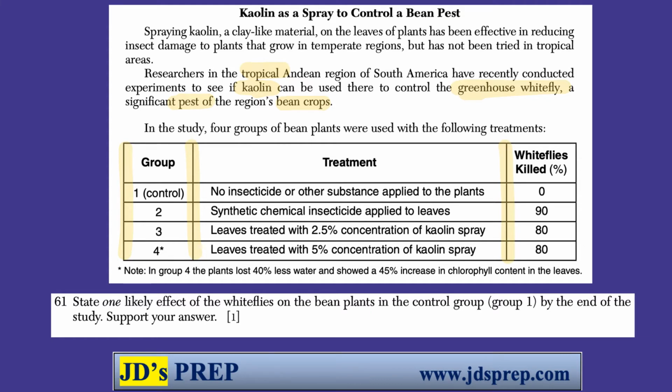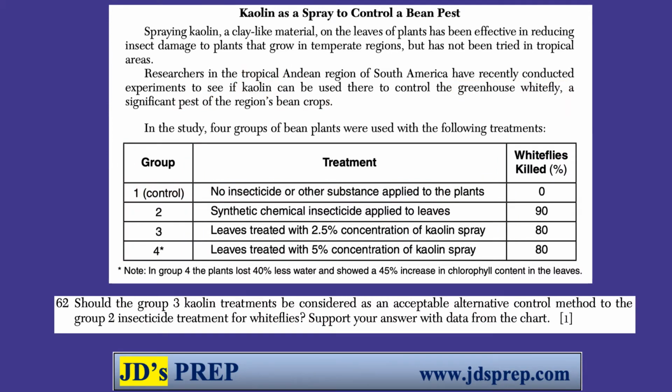whiteflies killed. Our first question asks us one likely effect of the whiteflies on the bean plants in control group, group 1. So group 1 has no insecticide or other substance applied to the plant. It is our control group. The most likely effect is that because it has no protection from an insecticide or kaolin, it's probably just going to be affected to a greater extent by the whitefly. Eaten, more of those beans will be eaten.